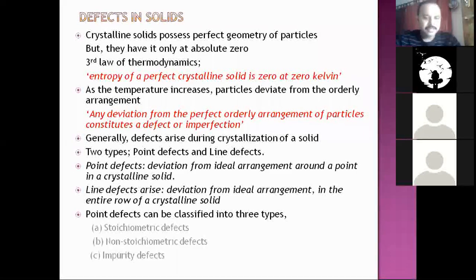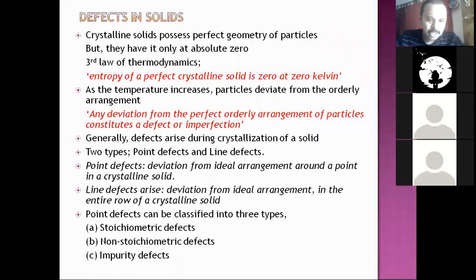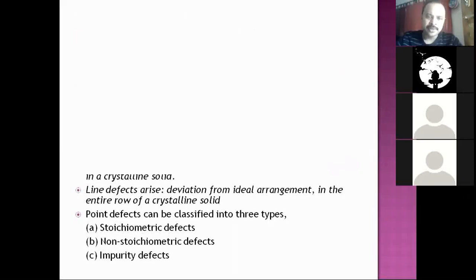Under point defects, there are three categories: stoichiometric defects, non-stoichiometric defects, and impurity defects. Stoichiometry is a branch which deals with proportions, composition, formulae, and so on. So stoichiometry means proportions or composition. That's the meaning we get. Let's see what this stoichiometric defect is all about.